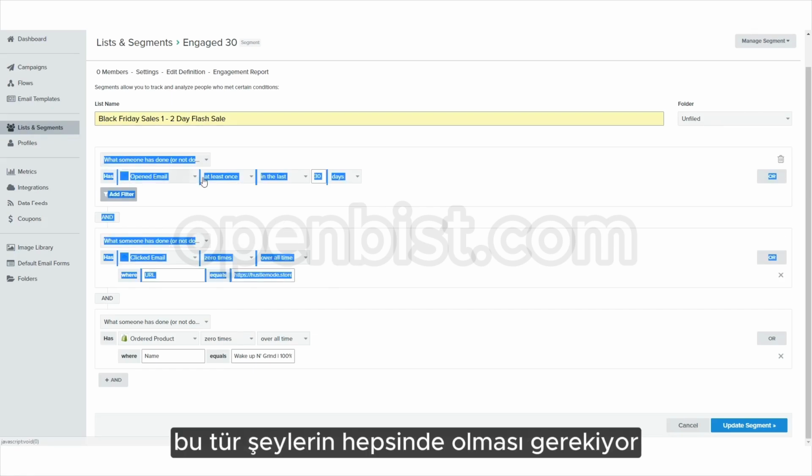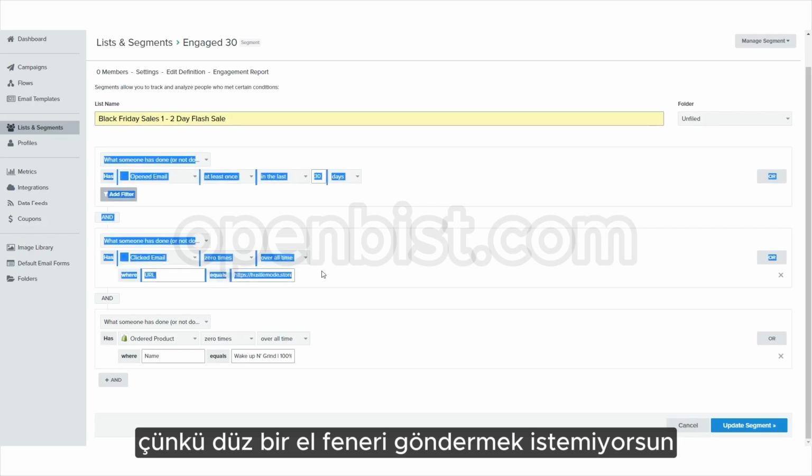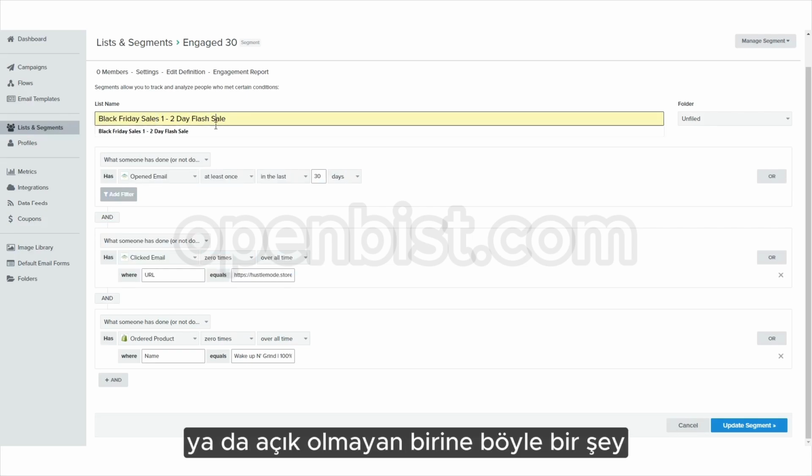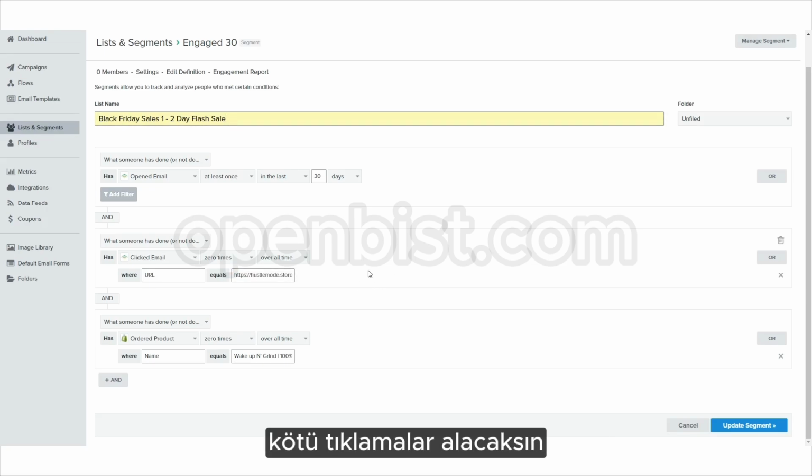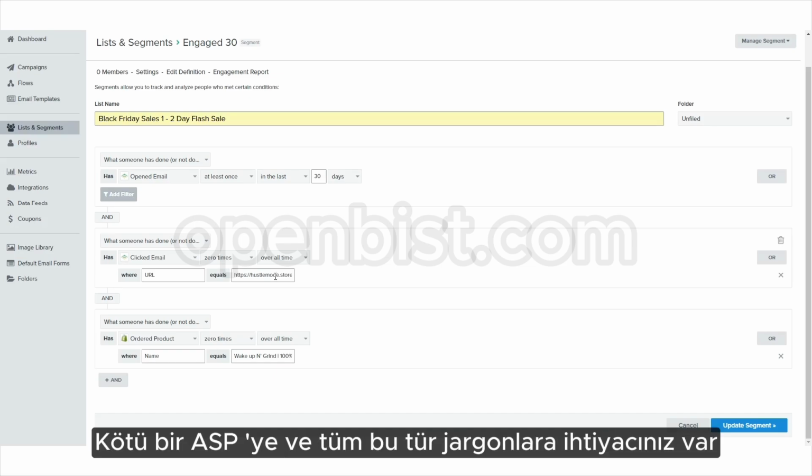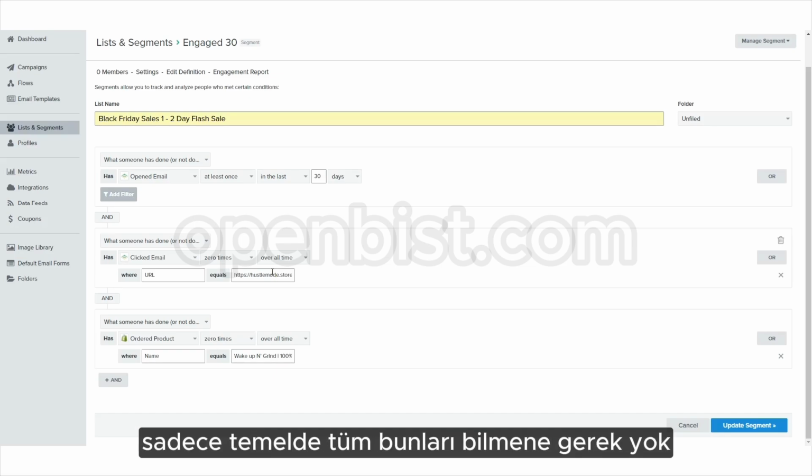These kinds of things need to be in all of them, because you don't want to be sending a flash sale or anything like that to somebody who's not subscribed, or who's not opted in, or who doesn't want to hear from you anymore. It's imperative that you do this, because if you don't, you're going to get low open rates, bad clicks, a ton of bad results, and it's basically going to snowball. You're going to get bad open rates, a bad ASP and all those types of jargon. You don't need to know all that. You just need to know not to do it.